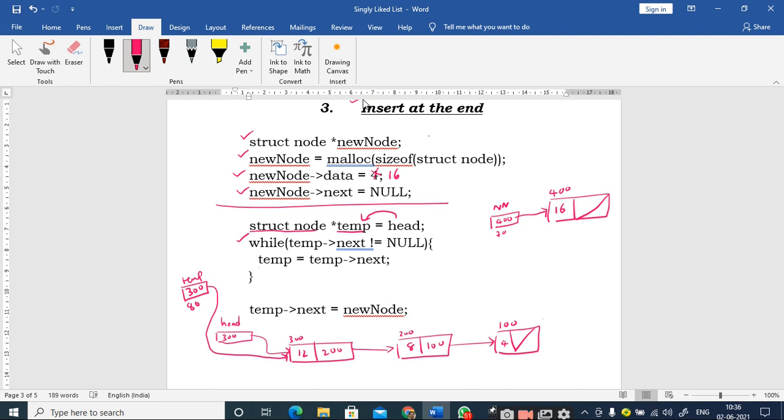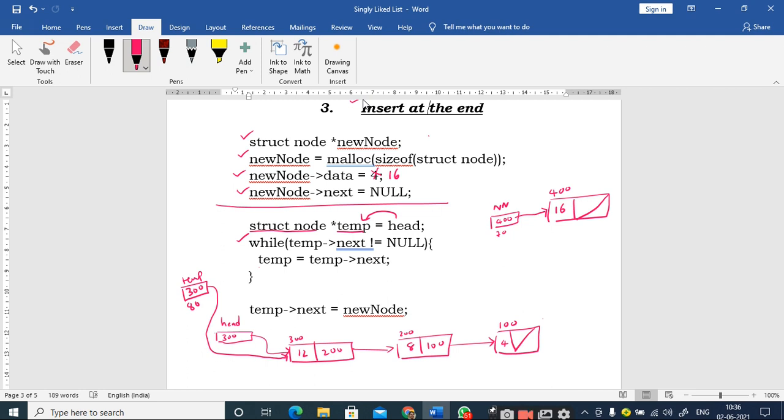What is temp next here? What is temp pointing to? The first node, head, right. That means the node which is present at the location 300. What is temp next? 200.